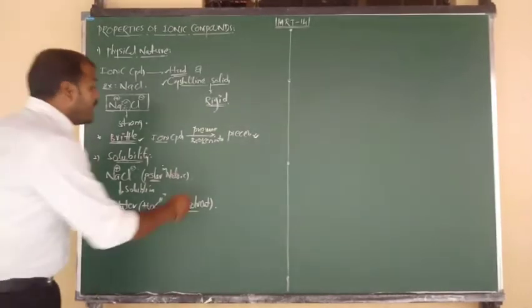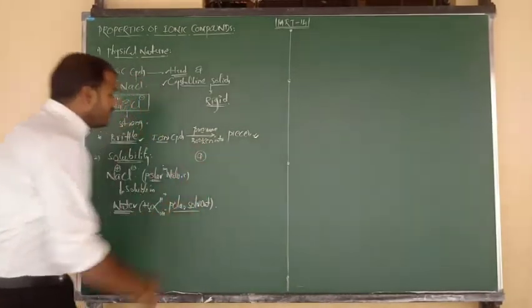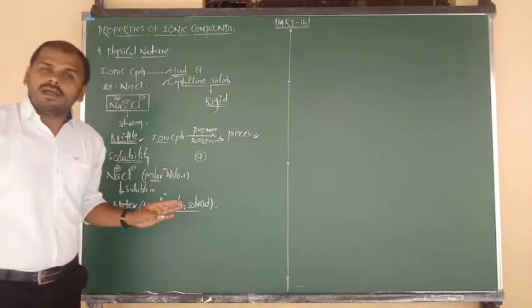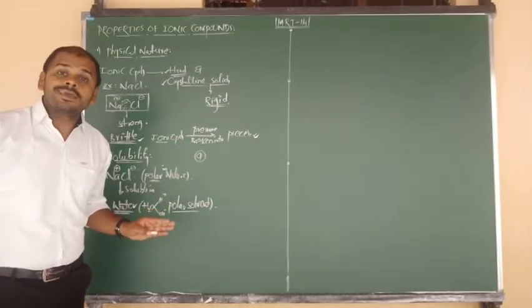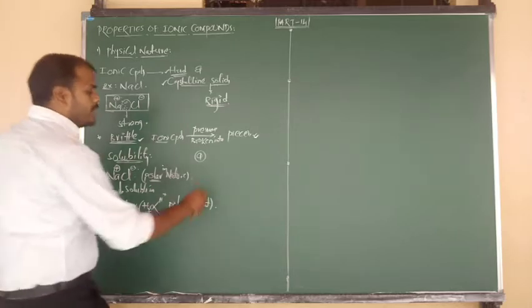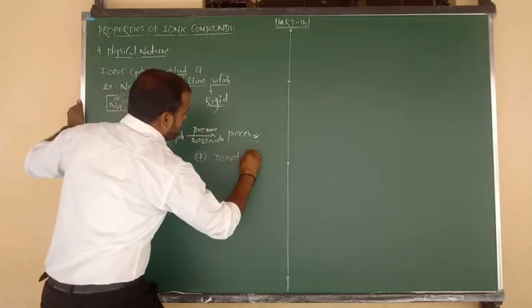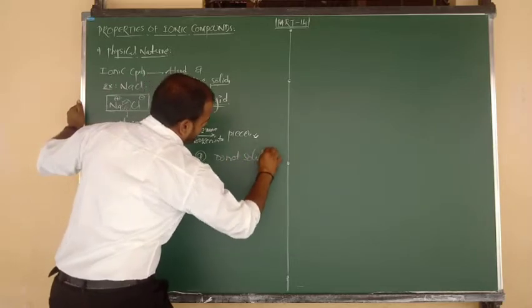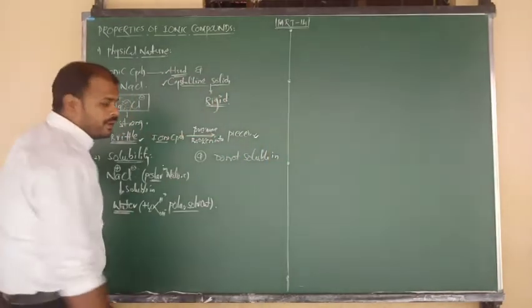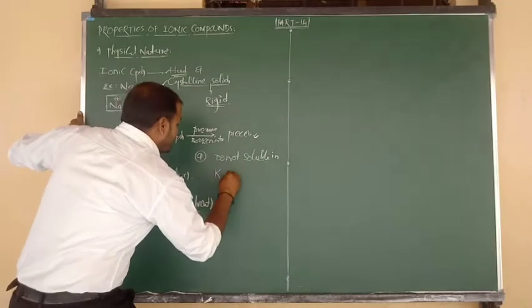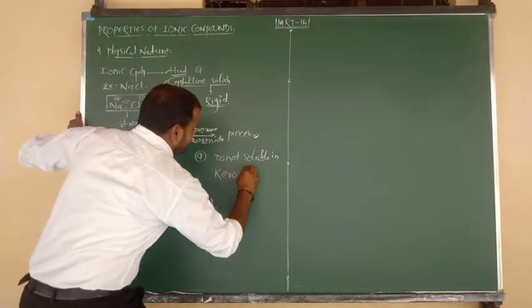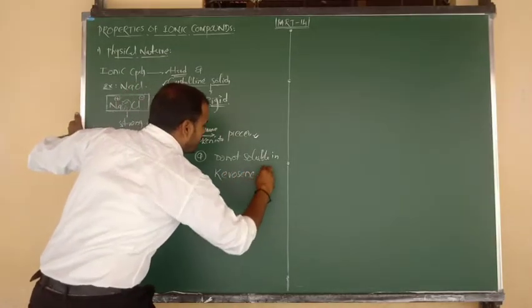And one more point I want to tell you. Ionic compounds are never soluble in kerosene and petrol. Try to remember. Ionic compounds are not soluble in kerosene, and one more thing I am going to consider here, petrol.